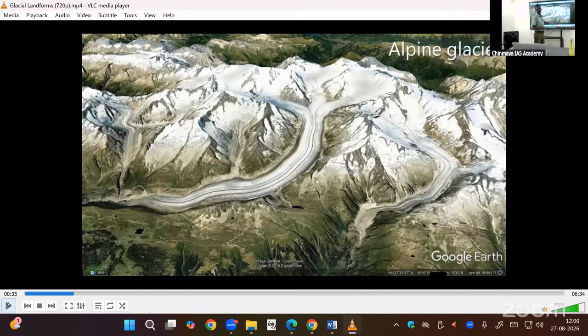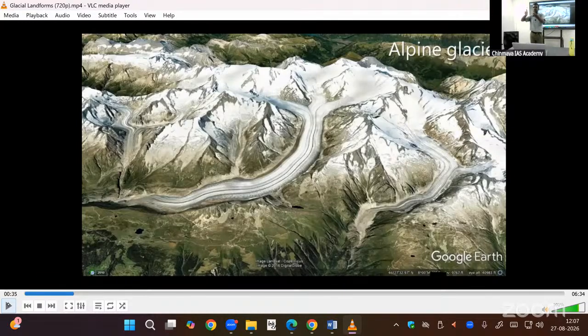What is that height, sir? We studied the normal lapse rate: 6.5 degrees Celsius decrease in temperature for every 1000 meter increase in height. So 6.5, 6.5, 6.5. At one point you will get 0 degrees. There it will be in the form of snow or ice. After coming down, temperature will increase, it will melt. While melting, whatever debris it brought will be deposited at the place, and water will flow.